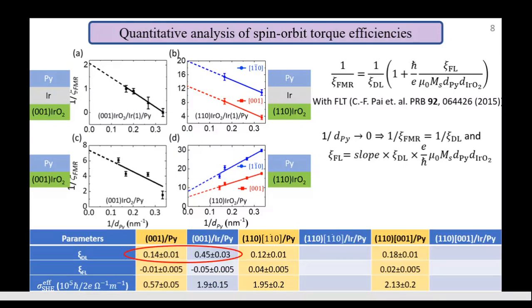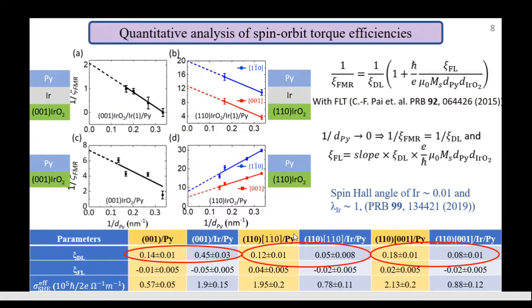But interestingly, when 1 nanometer iridium is inserted, damping-like torque increases by a factor of 3 for the 001 plane, whereas for the 110 plane, the damping-like torque efficiency goes down by a factor of 2. That indicates there is a significant attenuation of spin current through the 1 nanometer of iridium spacer, which gives us a spin attenuation length of iridium around 1 nanometer, consistent with recent experimental work.